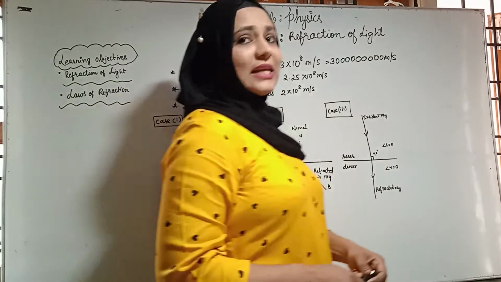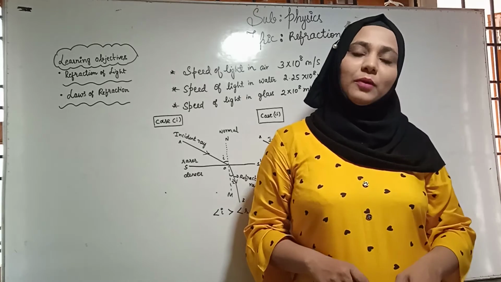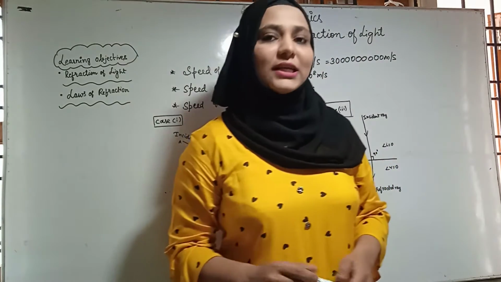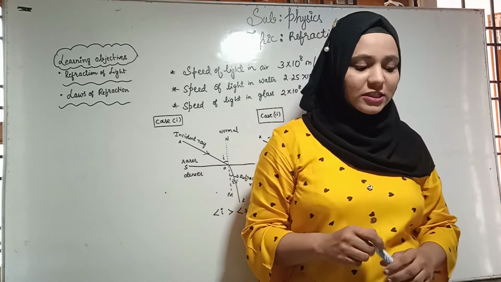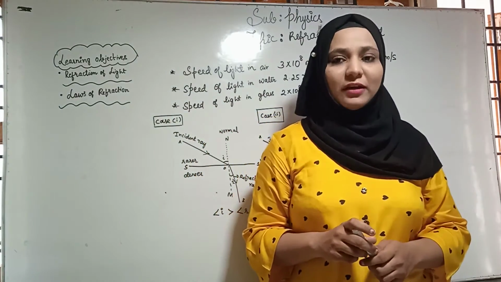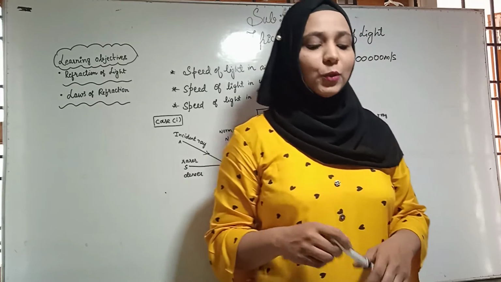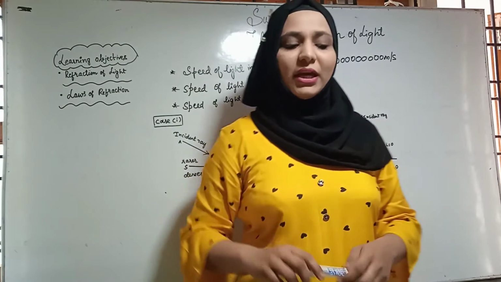So, what is refraction then? When a ray of light passes from one transparent medium to another transparent medium, its speed sometimes decreases or sometimes increases, because it changes its speed when going from one medium to another. Therefore, what exactly does refraction mean?